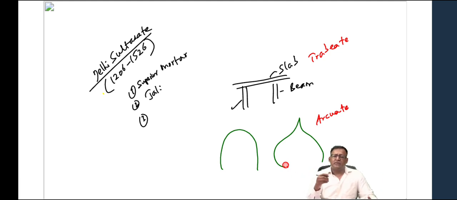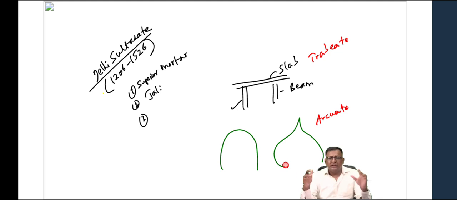Then in Islamic buildings, it is not allowed to depict humans and animals, whereas in Hindu temples, you can depict humans, females, males, animals, mythological or imaginary creatures. All these can be depicted. The entire cosmos is depicted, imaginary and real, on the outer walls of a Hindu temple.